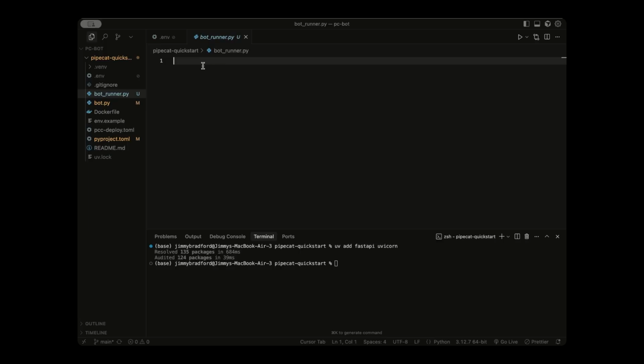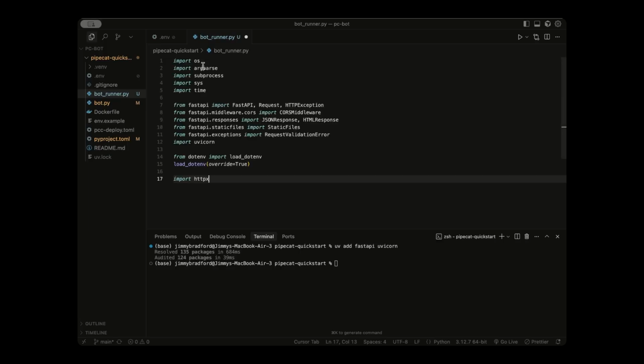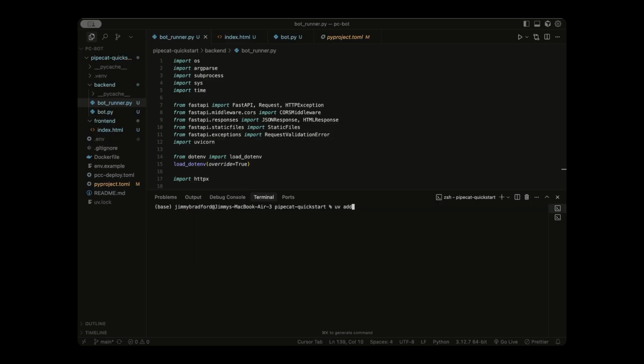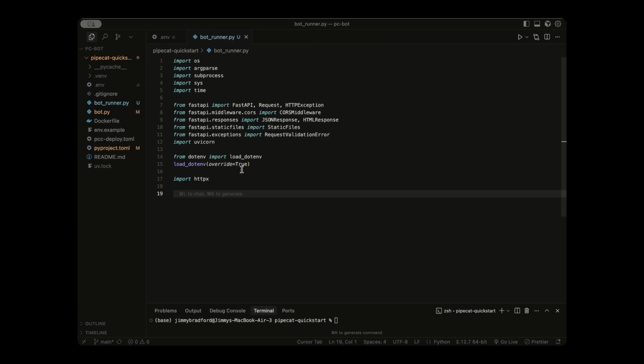Okay, so let's head over to that bot runner file. And the first thing we need to do is include all our imports. So you can include them like so. Once again, you can get all this code from my GitHub repository, which I linked in the description. And we also should add httpx to our list of dependencies. You can do that just like so. So once again, this file is going to be the brains of our operation. We're going to start simple. Let's just create a basic web server that says hello world.